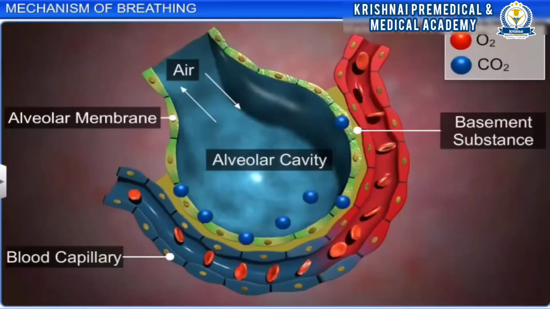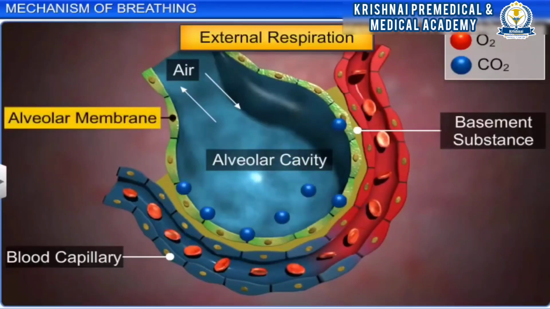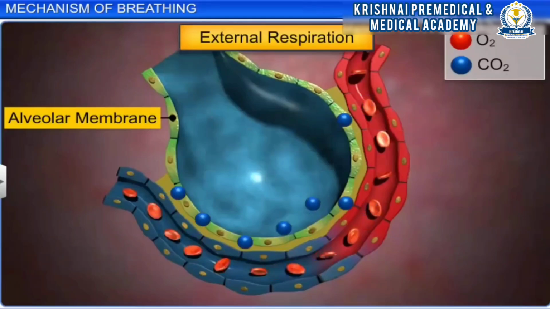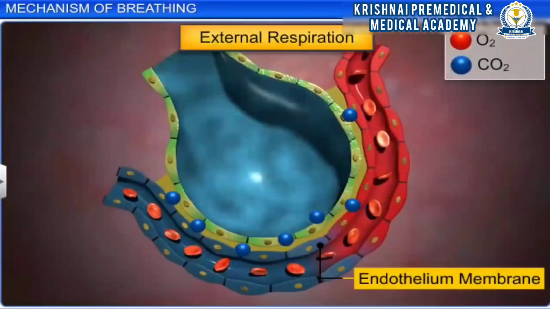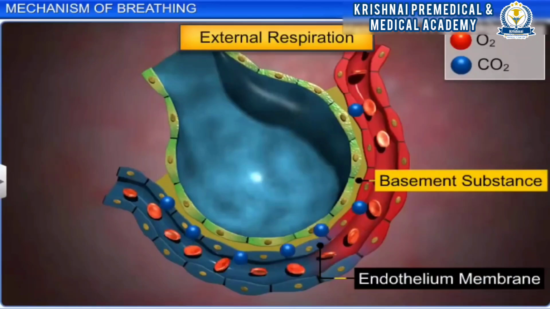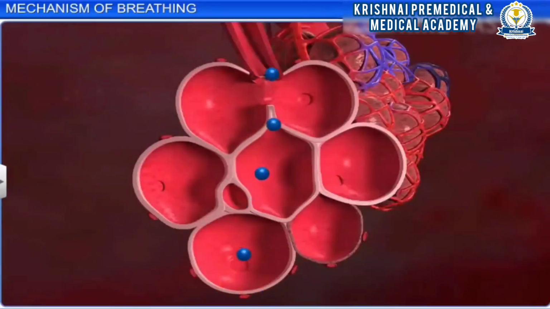The second stage of respiration is called external respiration, and it involves diffusion of gases across the alveolar membrane. The diffusion membrane is made up of three major layers, namely the thin squamous epithelium of alveoli, the endothelium of alveolar capillaries, and the basement substance in between them. The alveoli are the primary sites of exchange of gases. The thickness of the membrane is less than a millimeter.